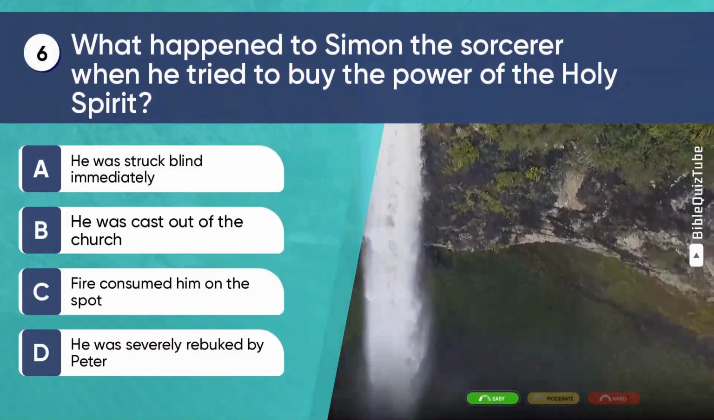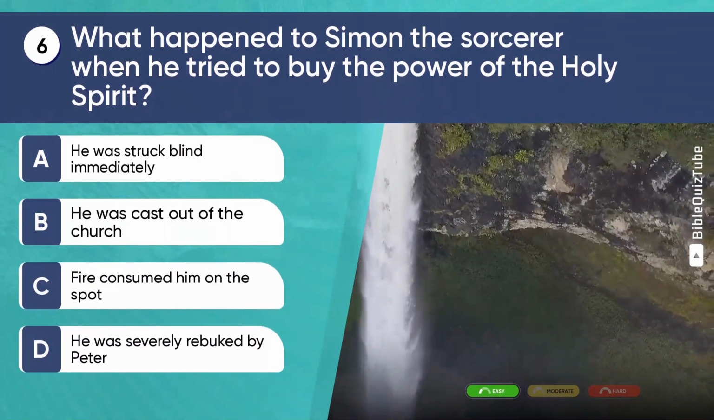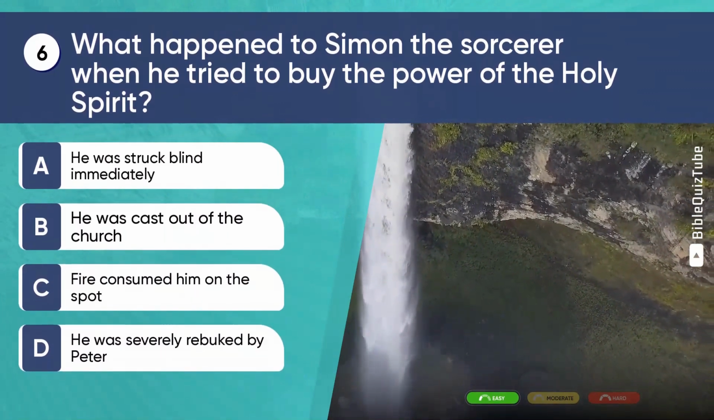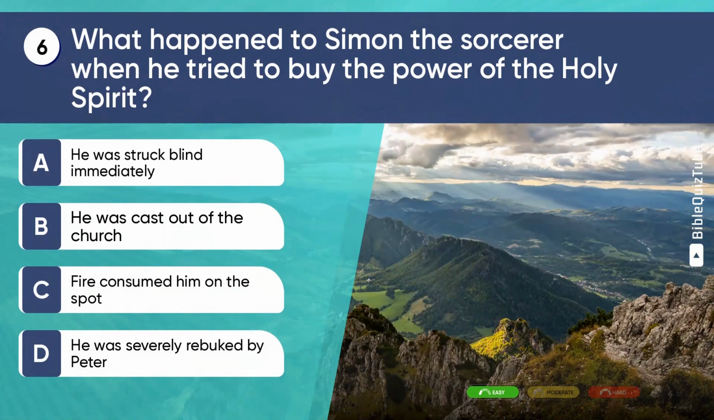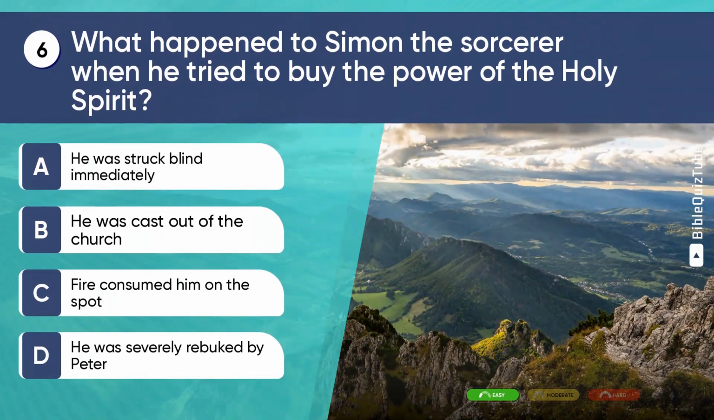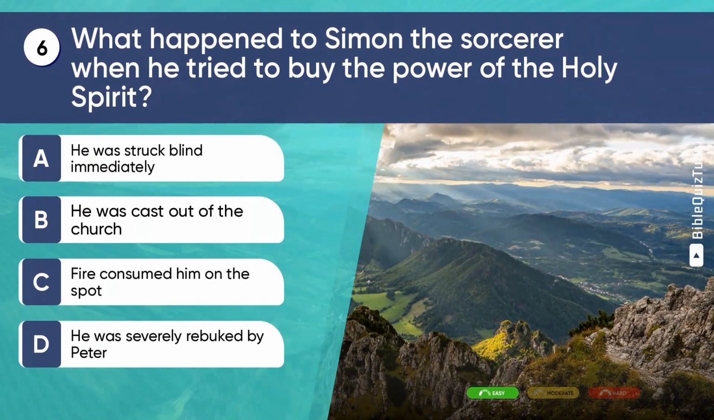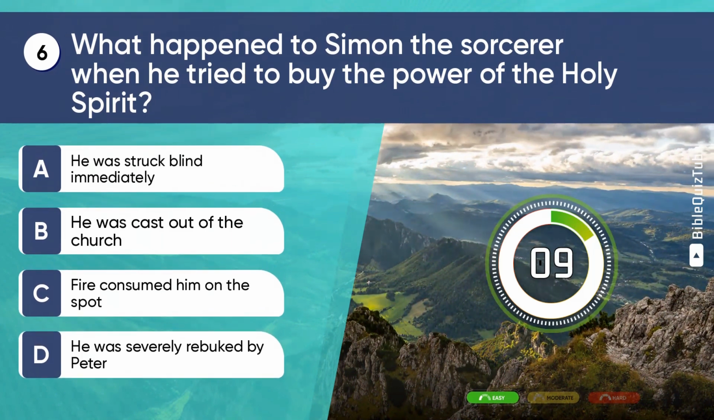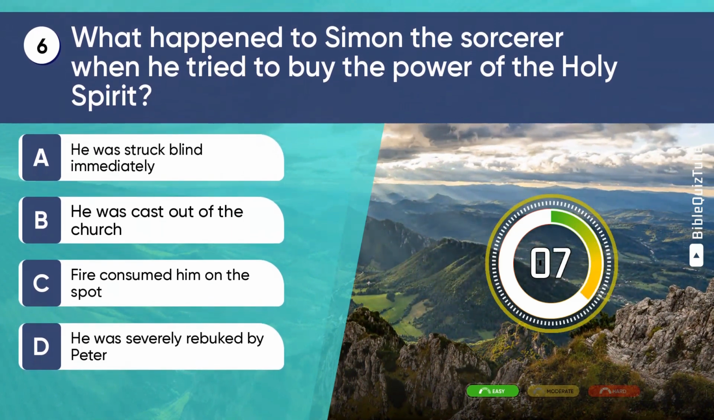Question 6. What happened to Simon the sorcerer when he tried to buy the power of the Holy Spirit? A. He was struck blind immediately. B. He was cast out of the church. C. Fire consumed him on the spot. D. He was severely rebuked by Peter.